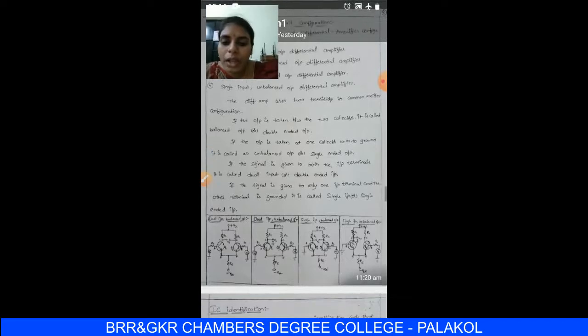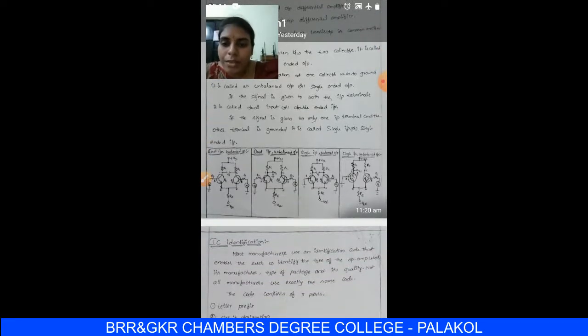Here we have the circuit symbols. First one is dual input balanced output. What is meant by dual input? If the input is applied to the two base terminals of a transistorized differential amplifier, that means the voltage sources are applied to the base B1 of Q1 and base B2 of Q2. Voltage sources Vs1 and Vs2 with respect to ground, through resistor Rs, are connected to the base terminals of the two transistors, and here the title is dual input balanced output.